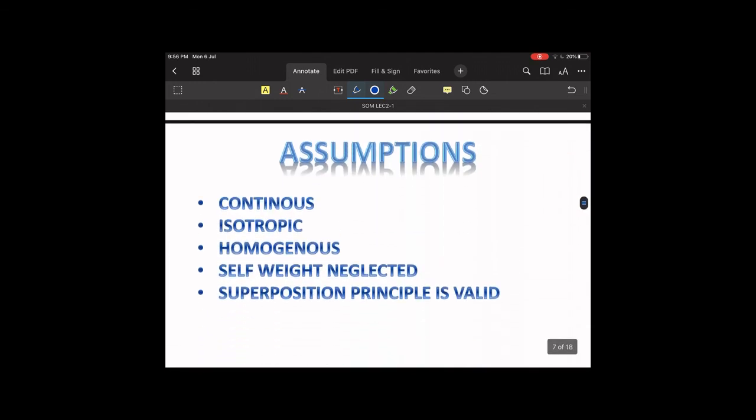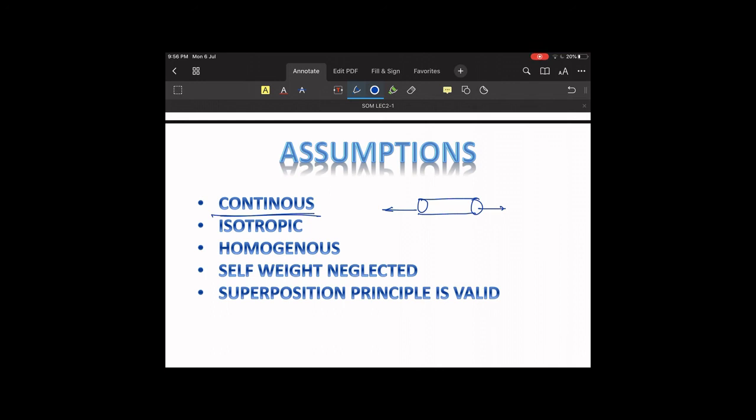Now the next thing is the assumptions in solid mechanics. Whenever we start with this topic, we must be aware of certain basic assumptions which will be applicable to each and every chapter. The first thing is continuous. The material or the component should be continuous enough. There should not be any notch-like structure.